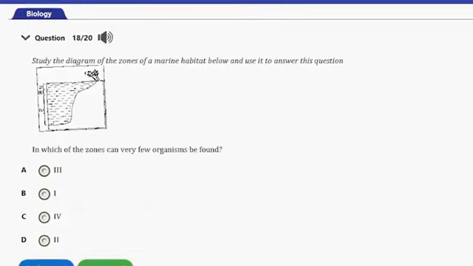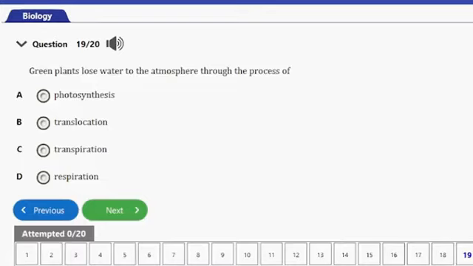Question number 18. We have a diagram here, and it says study the diagram of the zones of the marine habitats below and use it to answer this question. In which of the zones can very few organisms be found? We have III, IV, and II. So guys, the answer to this question is option C, and that's IV. The IV here is the benthic zone and is characterized by the presence of cold, dark waters with very few living organisms. So let's consider the next question.